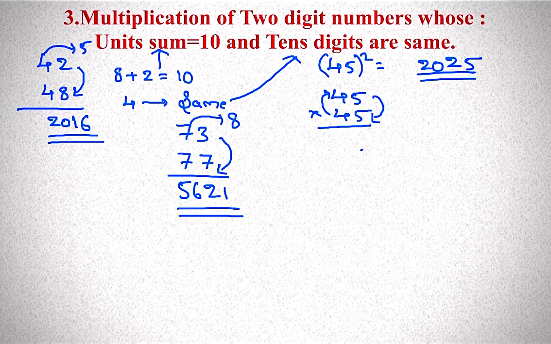If I want to multiply by 91, then I have to keep 99 here. This property is only applicable for numbers whose units sum is equal to 10 and tens digits are same. 1 into 9, you have to keep 09 because you will get 4 digits. 9 and the next number, 10. 9 into 10, 90.